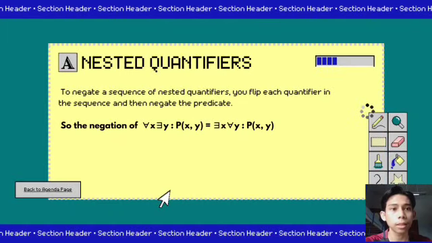Next is the nested quantifier. The definition is that to negate a sequence of nested quantifiers, you flip each quantifier in the sequence and then negate the predicate. For example, the statement is for all x, there exists y, Pxy. So when we negate, we get there exists x, for all y, not Pxy.